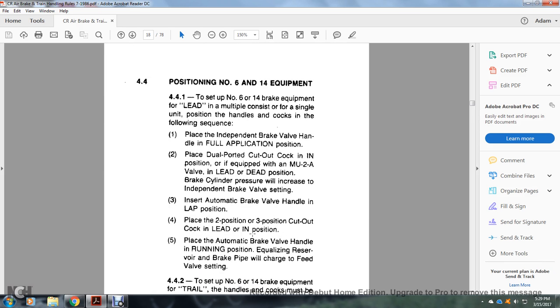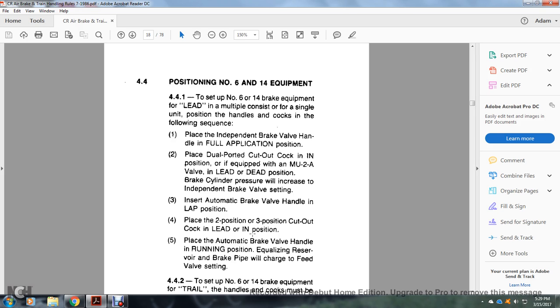4.4.1. Position the number 6 and 14 equipment. To set up the number 6 and 14 brake equipment for the lead position, multiple unit consist or single unit, place the handles and cocks in the following sequence. Place the independent brake valve handle in the full application position. Place the double ported cutout cock in the in position if equipped. With the multiple unit 2A valve, place it in the lead or dead position. Brake cylinder pressure will increase to the independent brake valve setting.